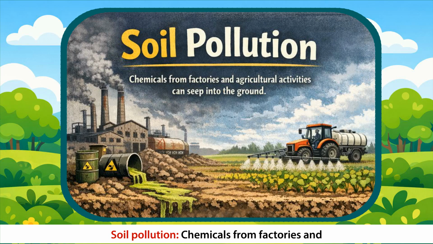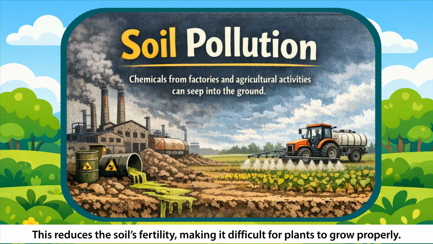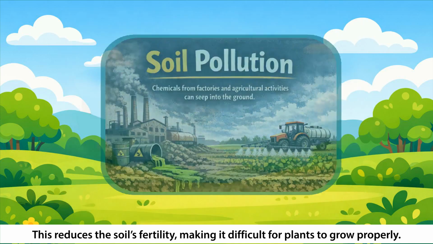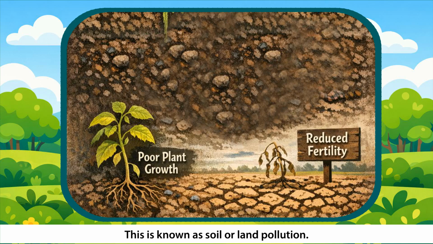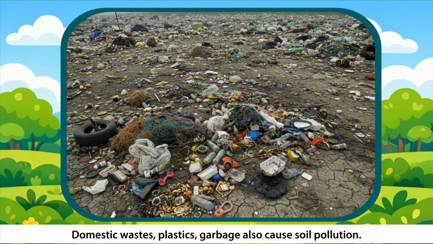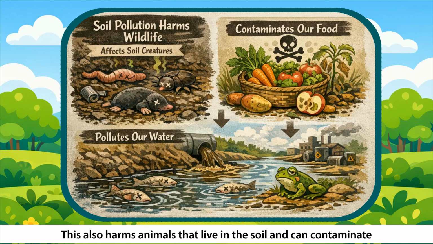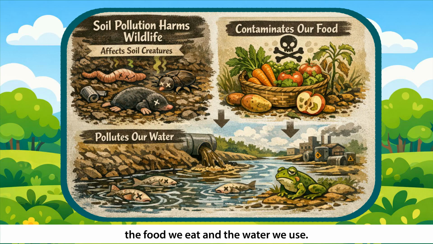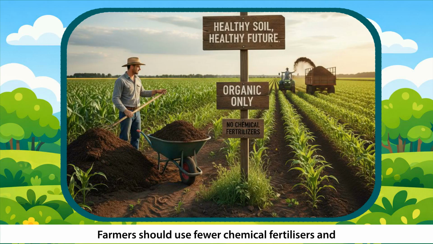Soil pollution. Chemicals from factories and agricultural activities can seep into the ground. This reduces the soil's fertility, making it difficult for plants to grow properly. This is known as soil or land pollution. Domestic wastes, plastics, garbage also cause soil pollution. This also harms animals that live in the soil and can contaminate the food we eat and the water we use. Farmers should use fewer chemical fertilizers and choose organic manure or compost instead.